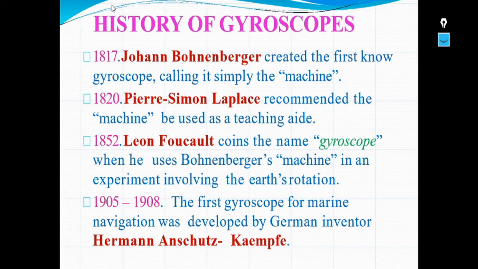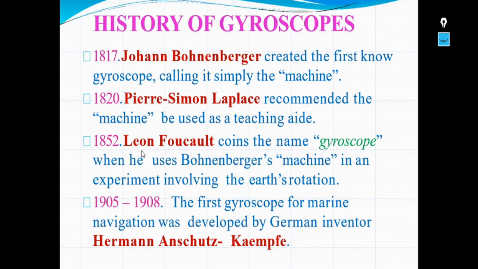Now let us see the history of gyroscopes. In 1817, Johann Bohnenberger created the first known gyroscope, called the machine. Later, in 1820, Pierre Simon Laplace recommended the machine be used as a teaching aid.